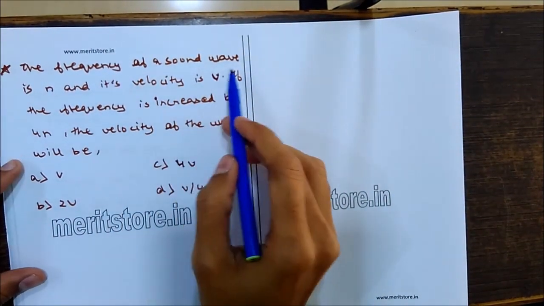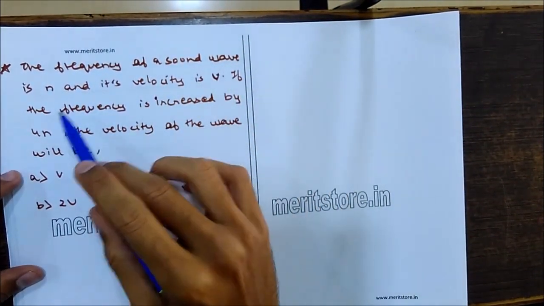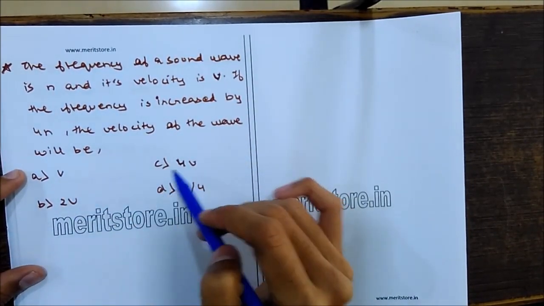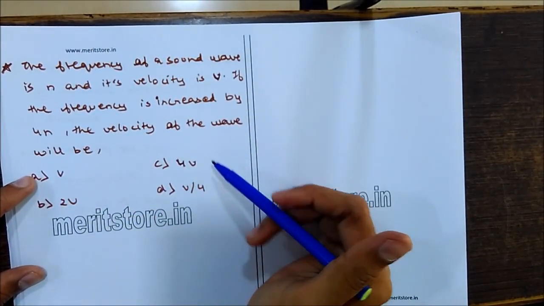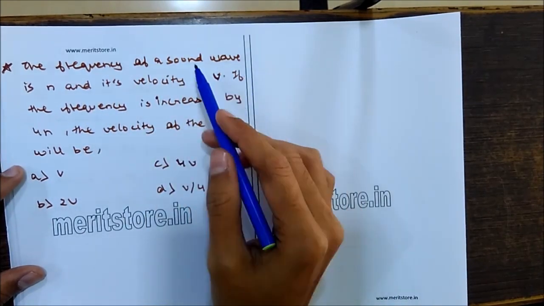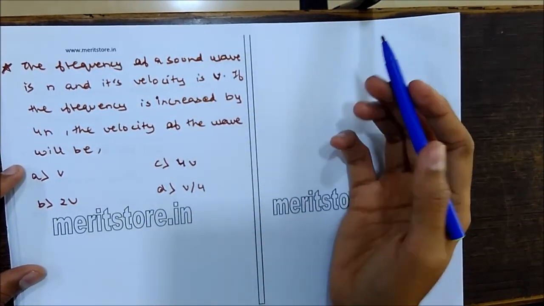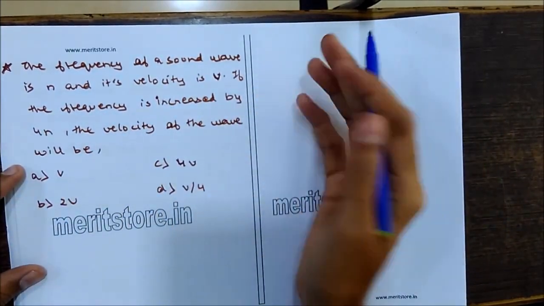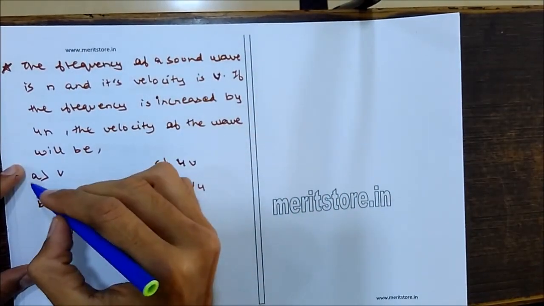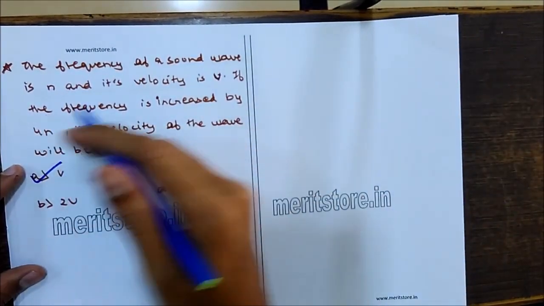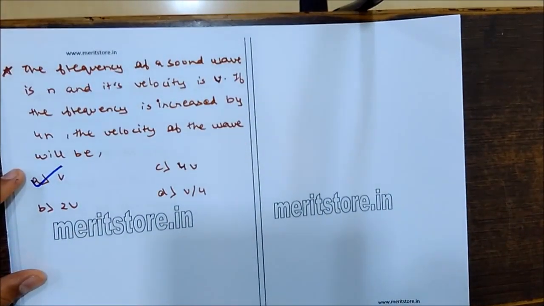The frequency of a sound wave is n and its velocity is v. If the frequency is increased to 4n, the velocity of the wave will be v, 4v, 2v or v by 4. Here the velocity of the sound is independent of the frequency. So therefore it is the same for frequency n or for 4n. So the correct option is v. The velocity of the sound will be the same even though the frequency changes.